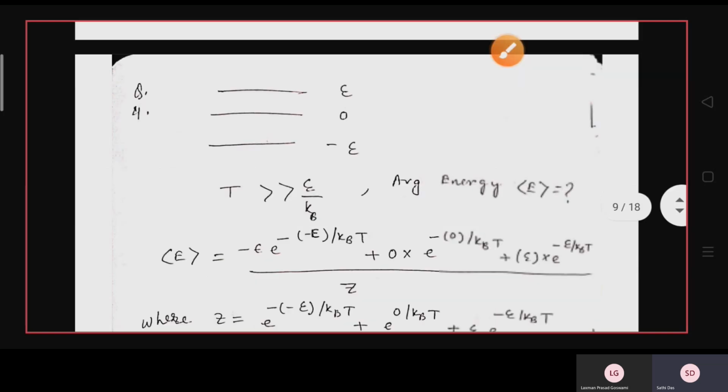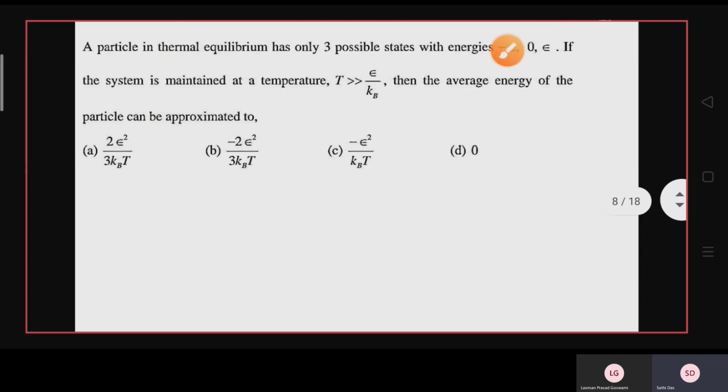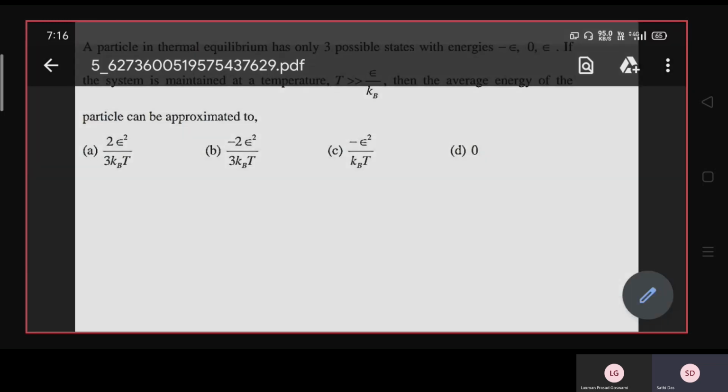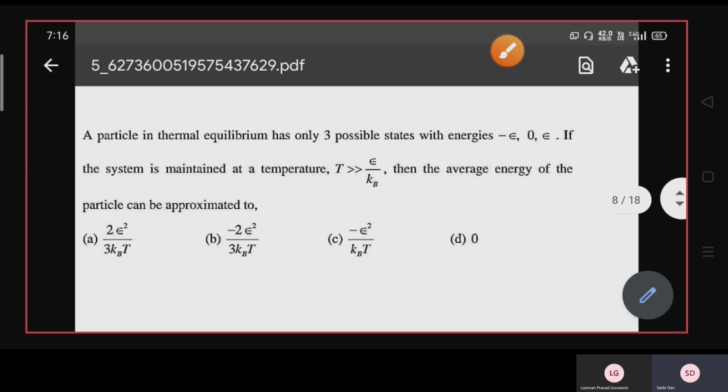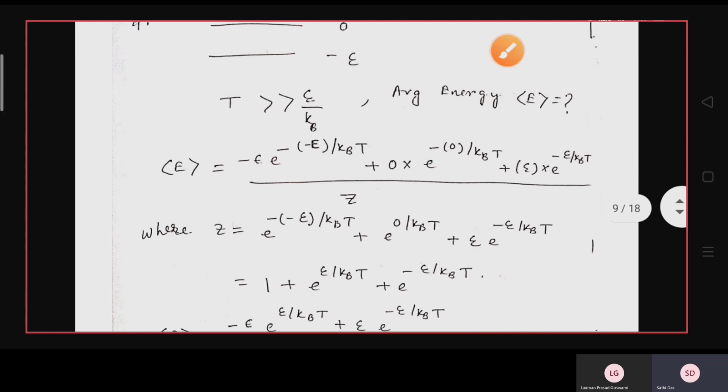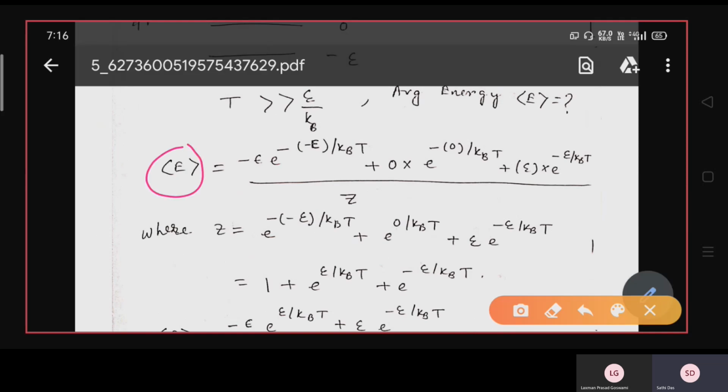Here you don't need to find del beta of ln(z), because z is already given and the energy values are already given. You find it by using the average quantity in statistical mechanics.